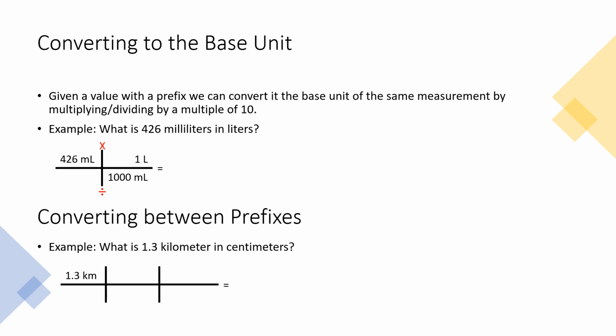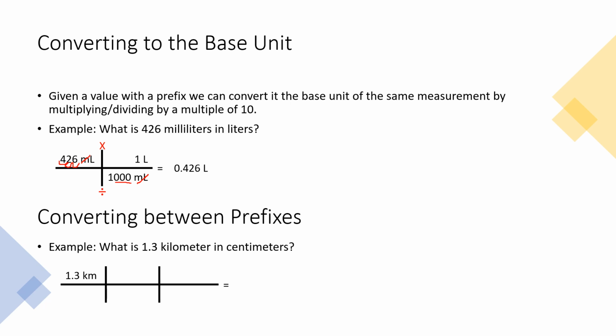Again, we can think about, since we got 3 zeros there, we want to move our decimal place 3 places to the left. So 1, 2, 3. So we should get 0.426 liters, and our milliliters will cancel, top and bottom. Okay, so going from a prefix to a base unit or base unit to prefix, it's the same process. We just have to think about really how that relationship works on the right side. Which one's bigger? How many of the other unit do we need to make it?